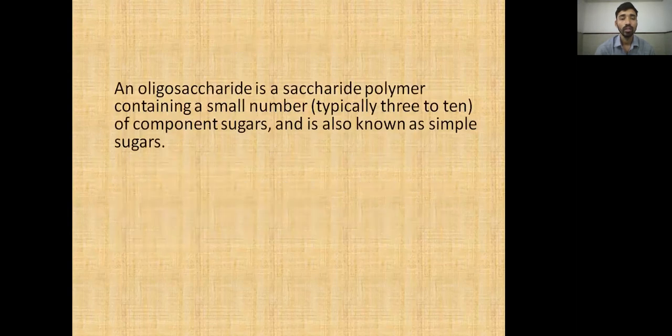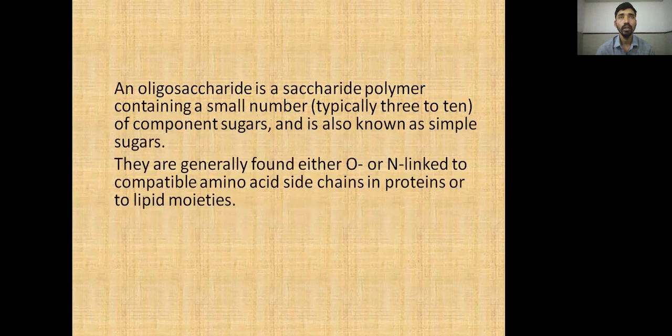Then the third classification is the oligosaccharide. An oligosaccharide consists of more than 3 sugar units, up to 10 sugar units. It is a polymer containing a small number, typically 3 to 10, of sugar units, also known as simple sugars. They repeat the monosaccharide unit in the structure.